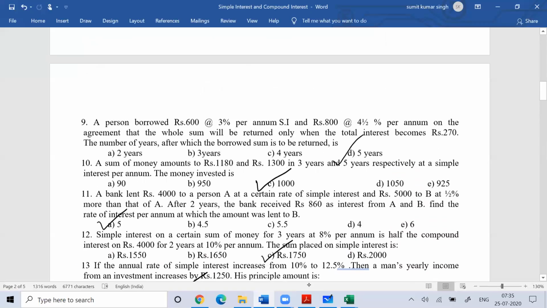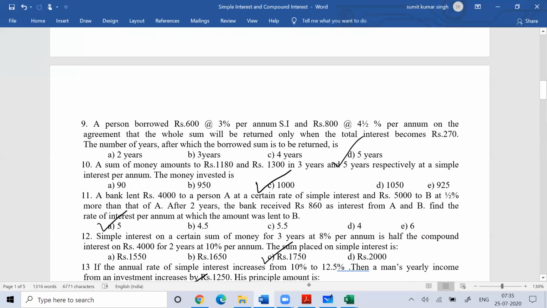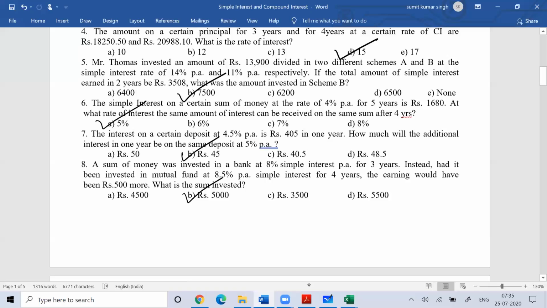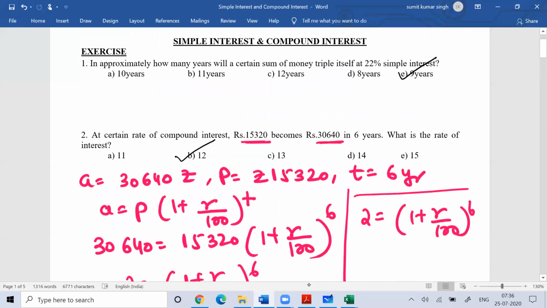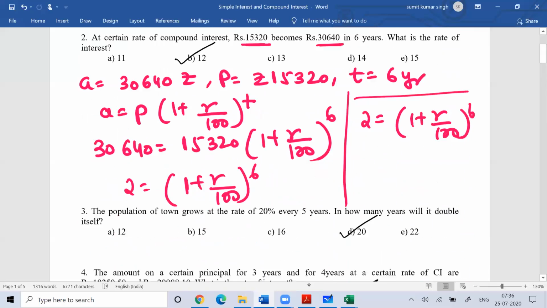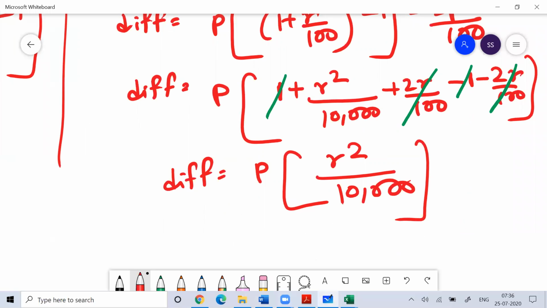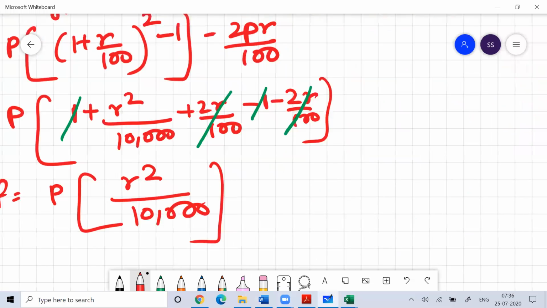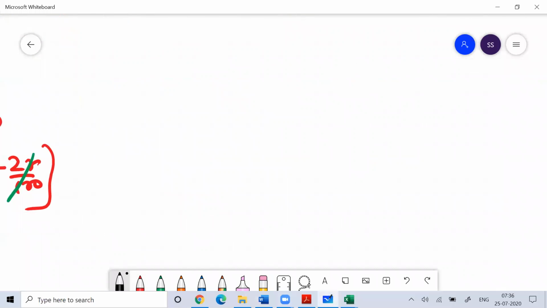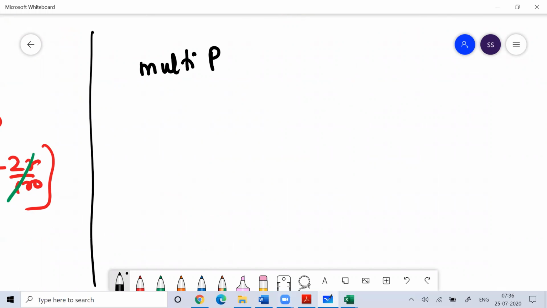We'll do the remaining numericals which are pending in the next class. This was just to develop a basic understanding for all of you with regard to compound interest and all. If you have a better understanding, we can easily solve the question. Solving questions is not a big thing. The other thing you can remember in your mind is called multi-period compounding.